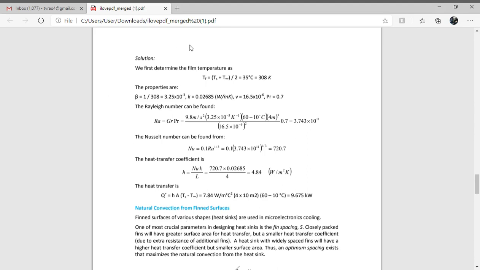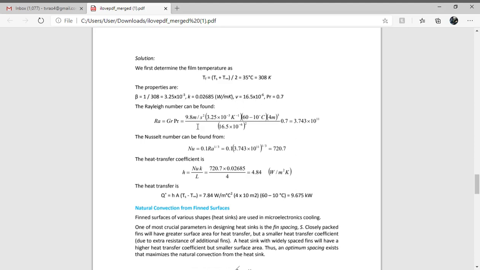First of all, we have to find the average temperature, or film temperature, the average of both the temperatures. At the film temperature, we note down all the thermal properties from the data book. What are the properties? Beta value, k thermal conductivity, kinematic viscosity, and Prandtl number.